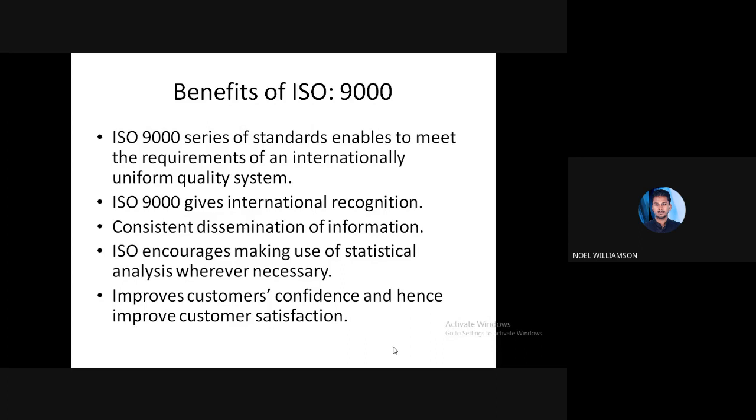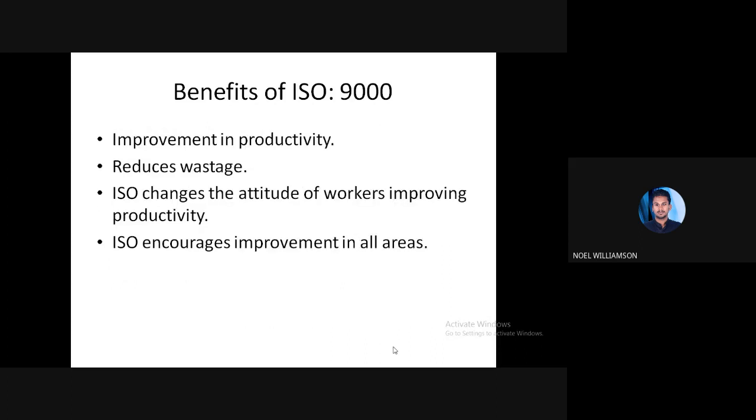And also improvement in the productivity. The productivity will be improved if the quality is improved. So by ISO standards, they will be able to improve the quality and also the productivity. While improving the quality, we can reduce the wastage. Then ISO changes the attitude of the worker, improving the productivity.